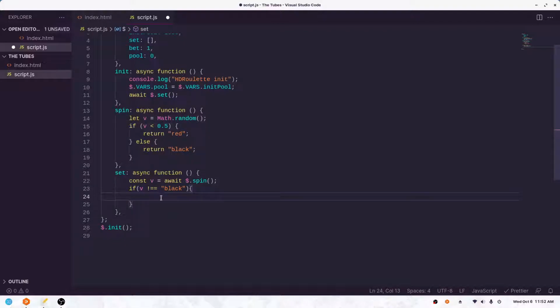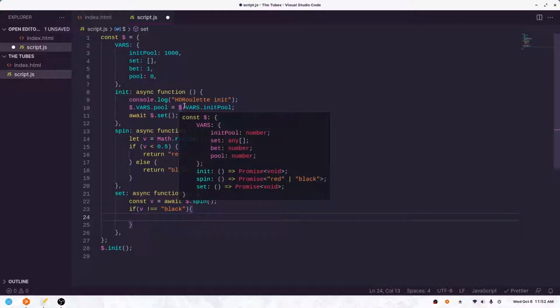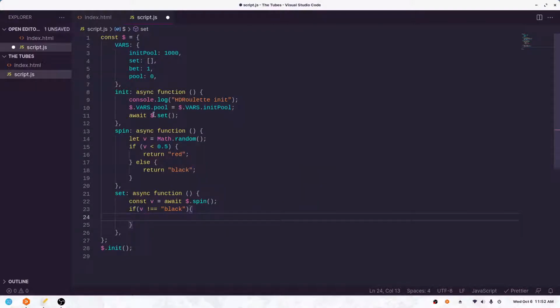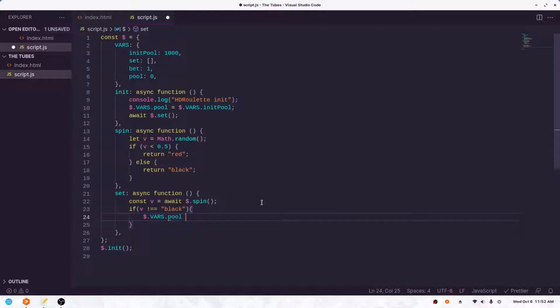So if we're wrong, if we lose the bet, what do we need to do? Well, what we first need to do is subtract the current bet from the pool. So what we're going to do here is go $sign dot vars dot pool equals $sign dot vars dot pool minus $sign dot vars dot bet.